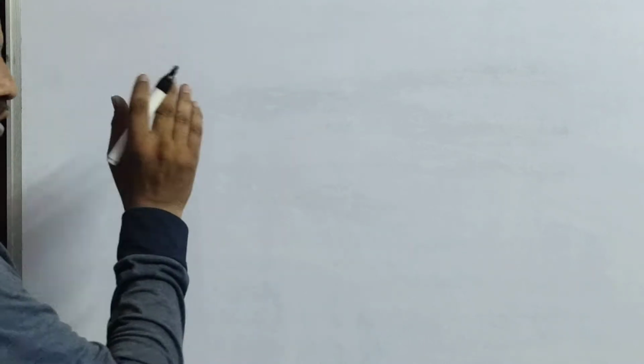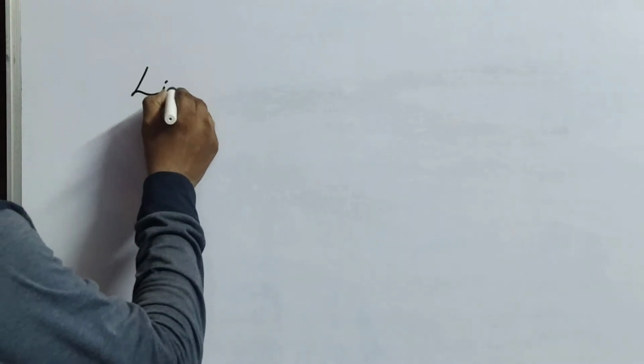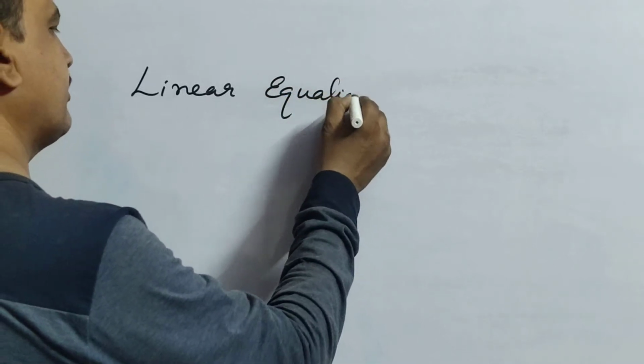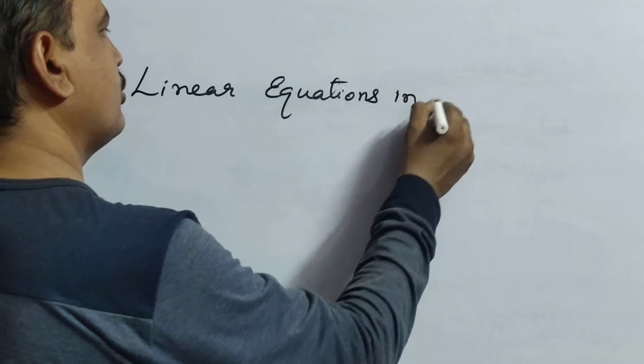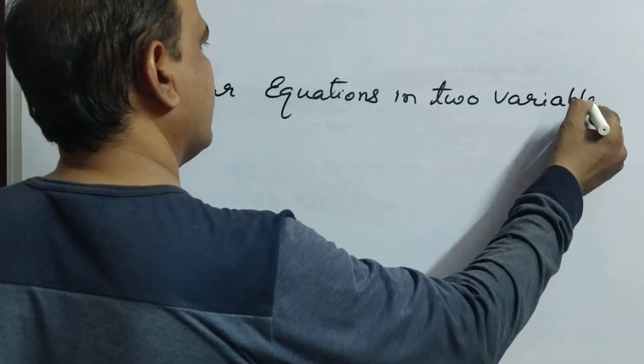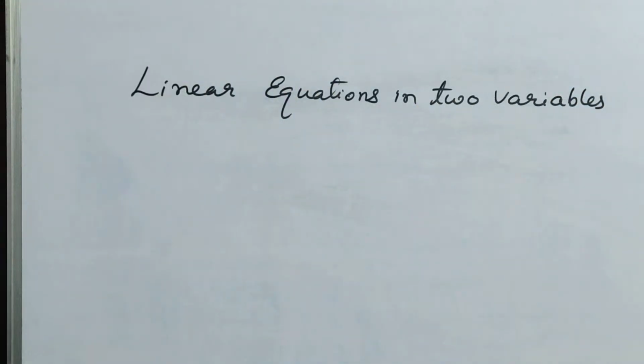Okay children, now we are going to start the new chapter. Before starting the new chapter, let us discuss the 9th class chapter 4, just a heading. What is that heading? Can anyone say? Chapter 4, that is linear equations in 2 variables. In 9th class you learned this chapter, linear equations in 2 variables. If you clearly understand, in the heading itself the complete picture is there.